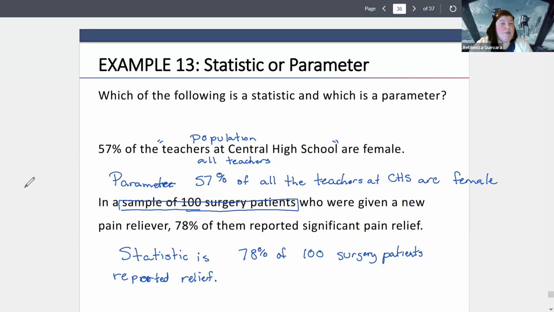Okay, so my first one's a parameter because clearly it comes from a population because we're talking about all the teachers in the high school. The second one's a statistic because it clearly comes from a sample of 100 patients.